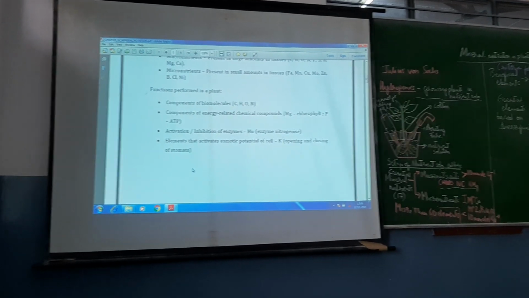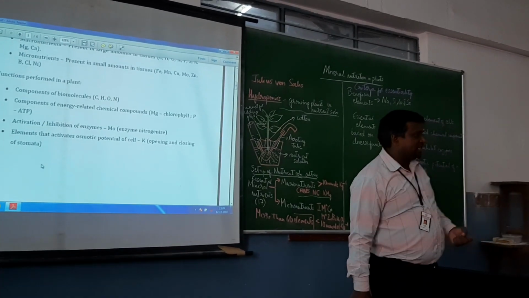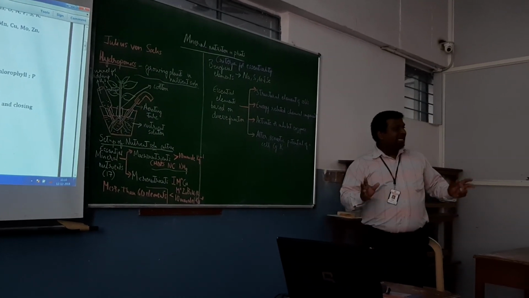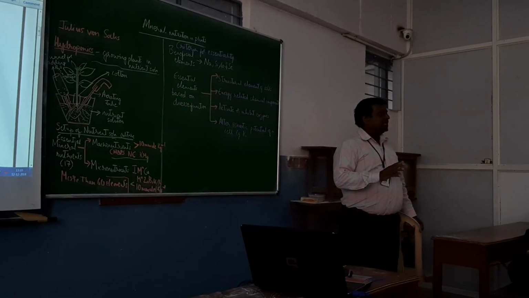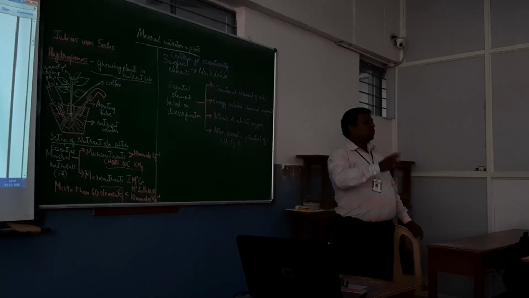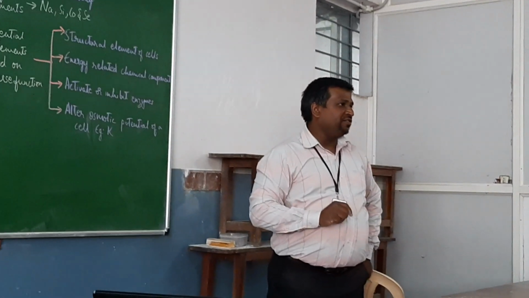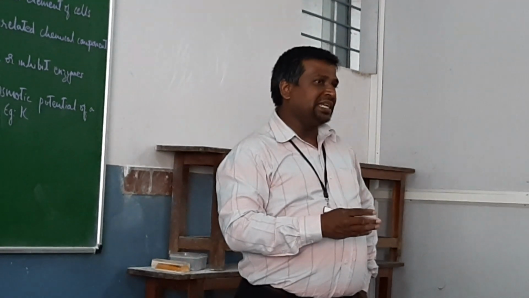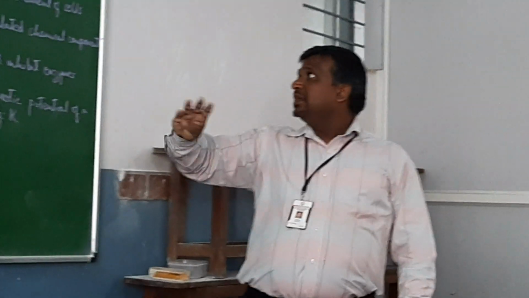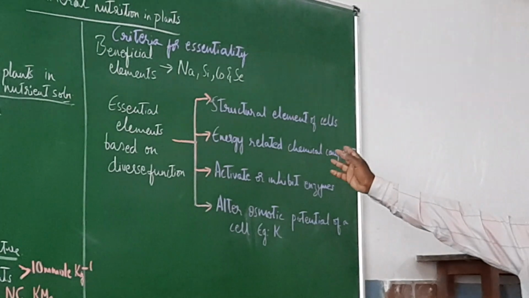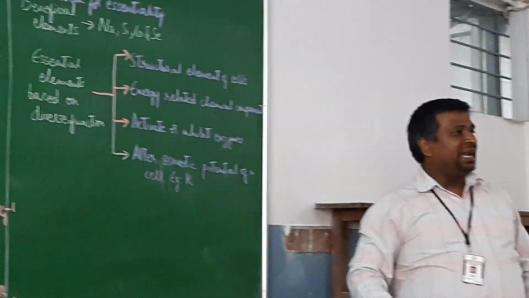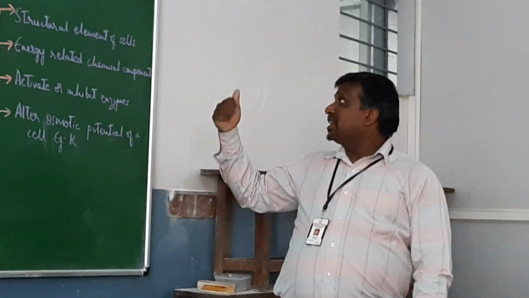Now the essential elements based on their diverse functions in a plant. We can categorize essential elements based on their diverse functions. 4 categories we can have. Based on their functions, essential elements can be categorized into 4 types. First type is structural element of cells. They are involved in the cell wall, cell membrane and other things. So we call them as structural element of cells.